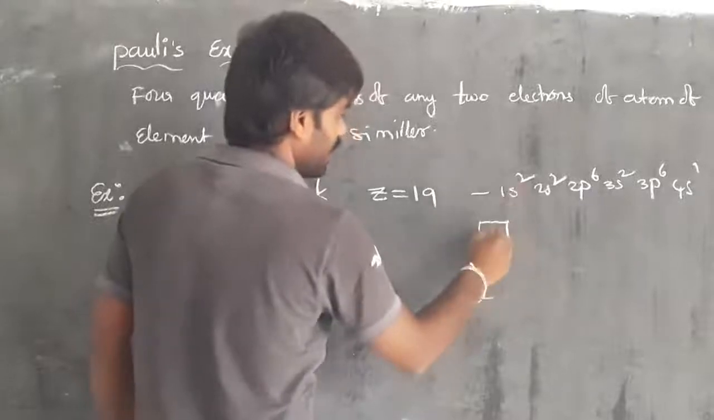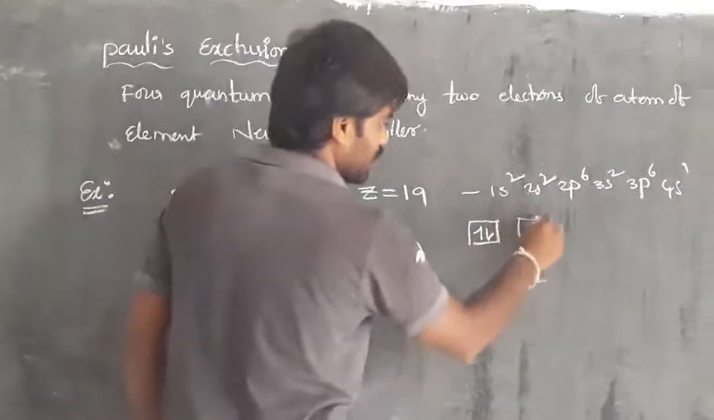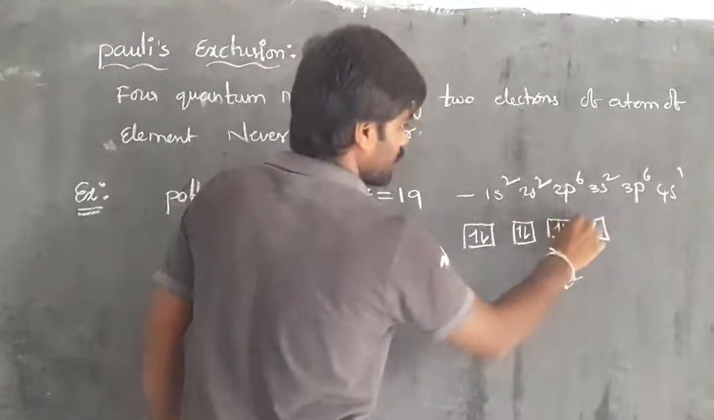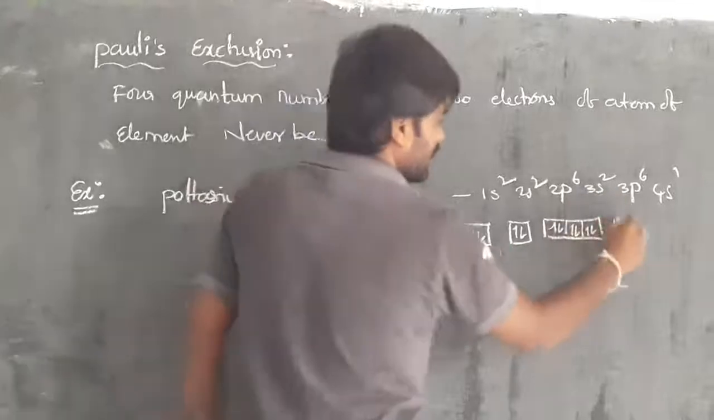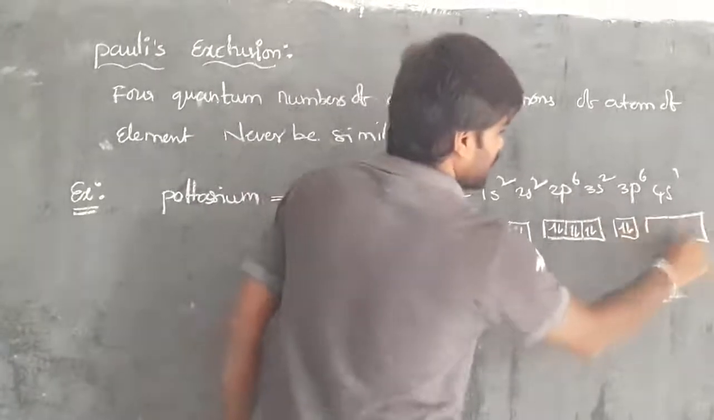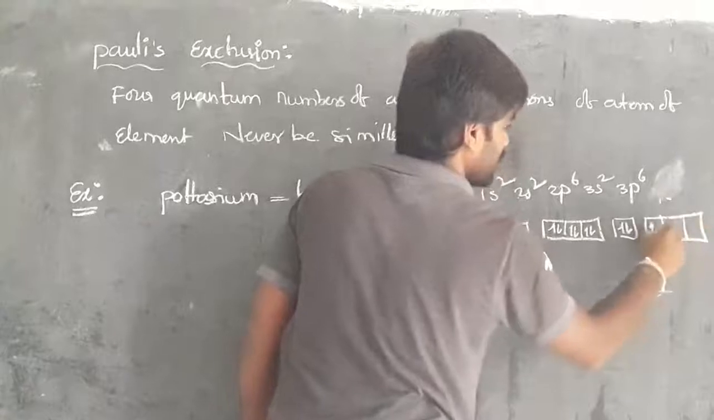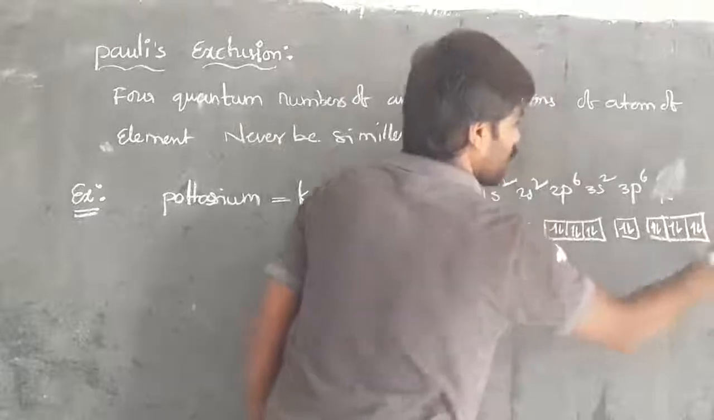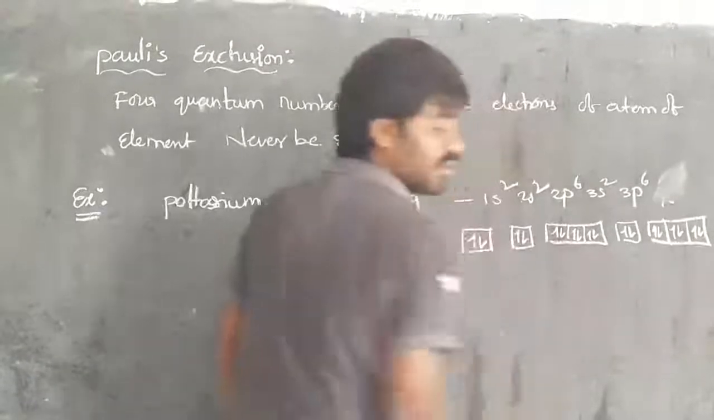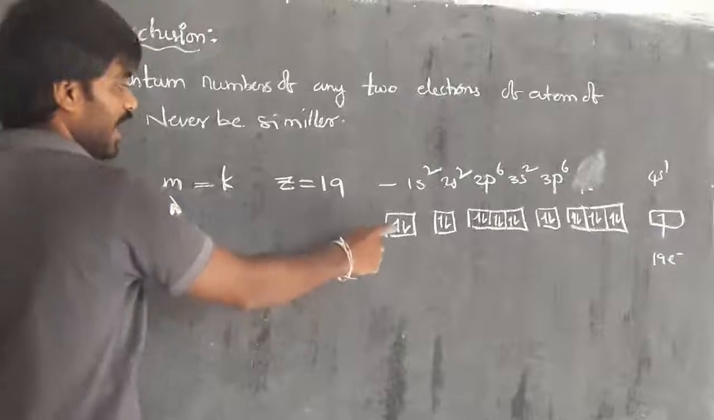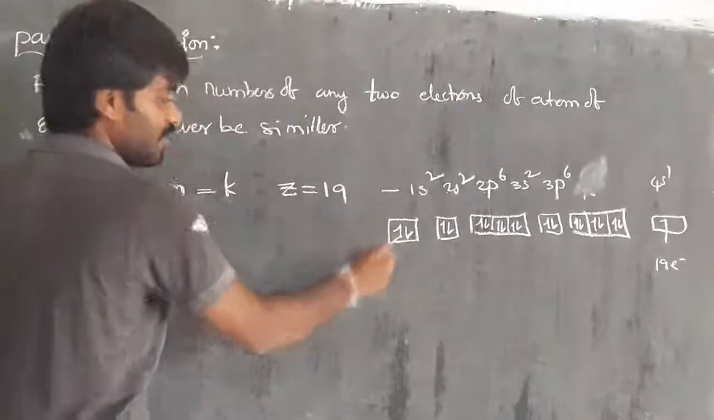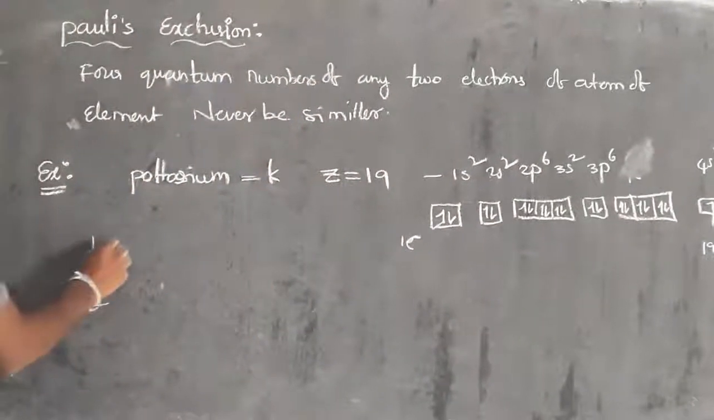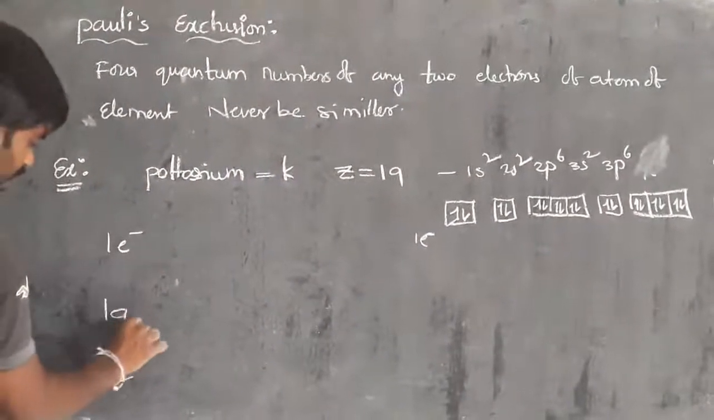This is 1s2, this is 2s2, this is 2p6, this is 3s2 and this is 3p6 and this is 4s1. So this is the 19th electron, and this is the first electron. So I am taking the first electron as well as the 19th electron.